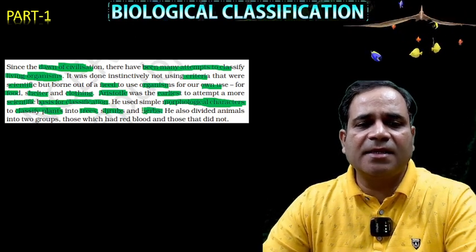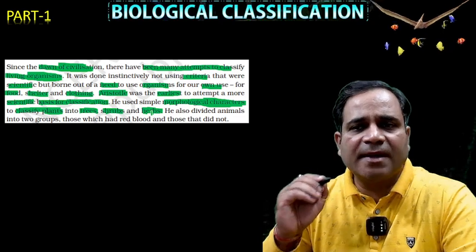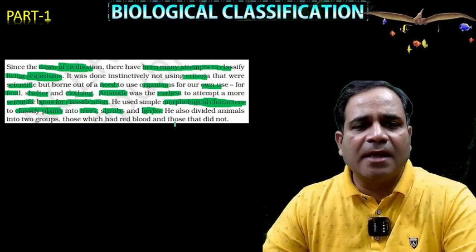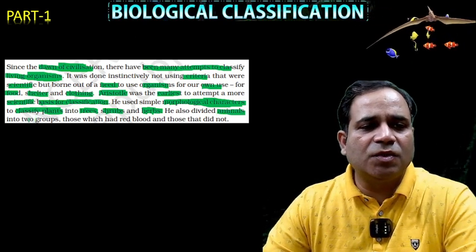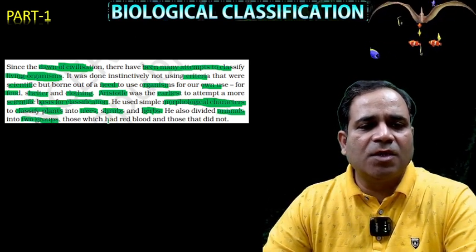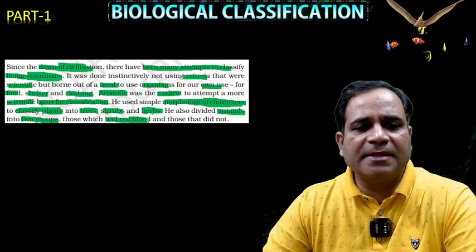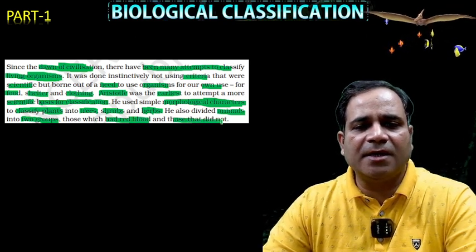This is written in your NCERT also. He also divided animals into two groups, those that had red blood cells and those that did not.